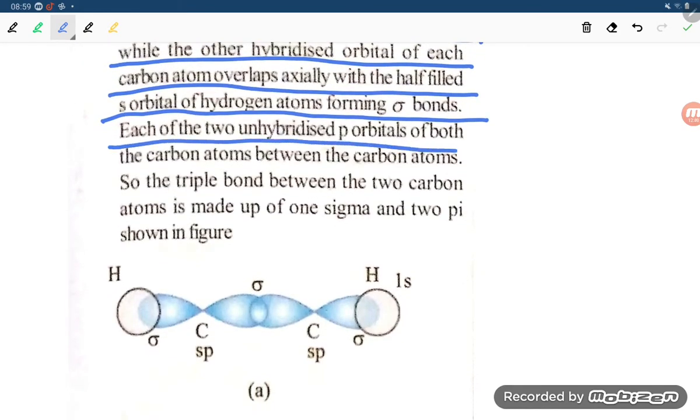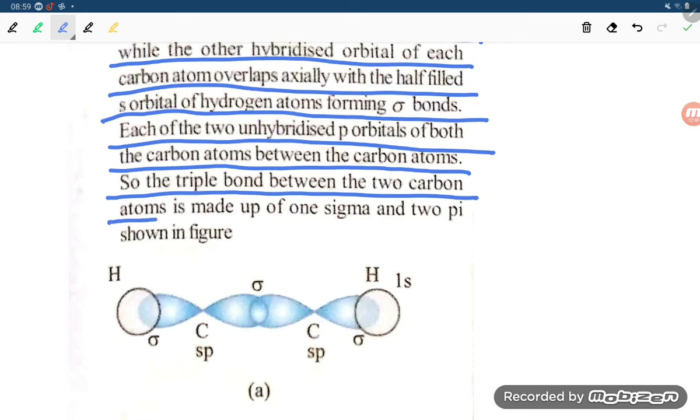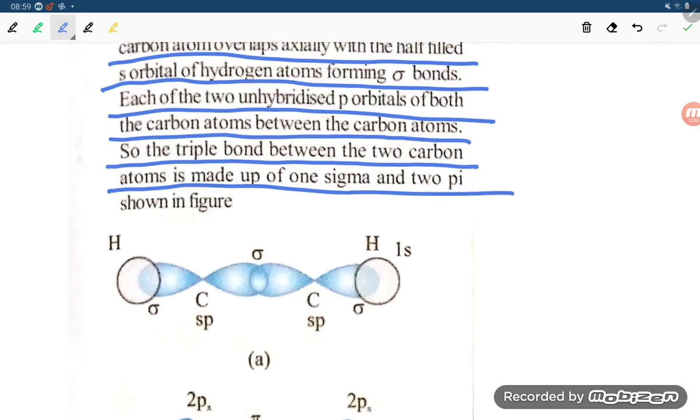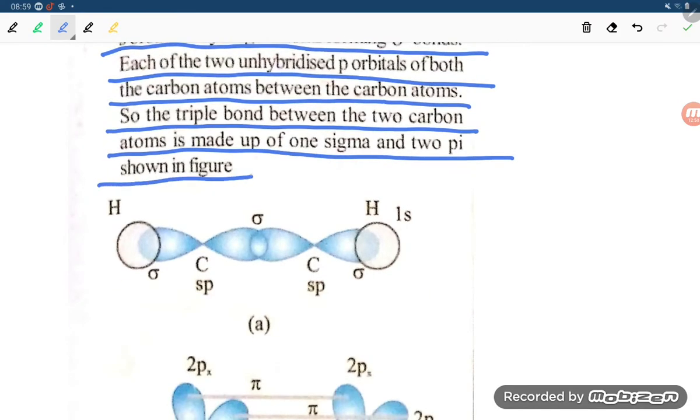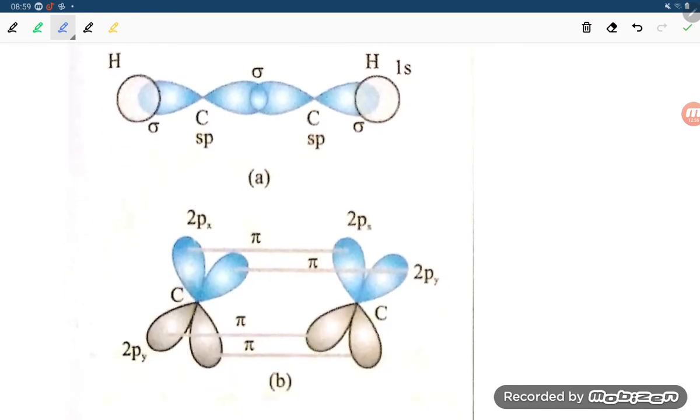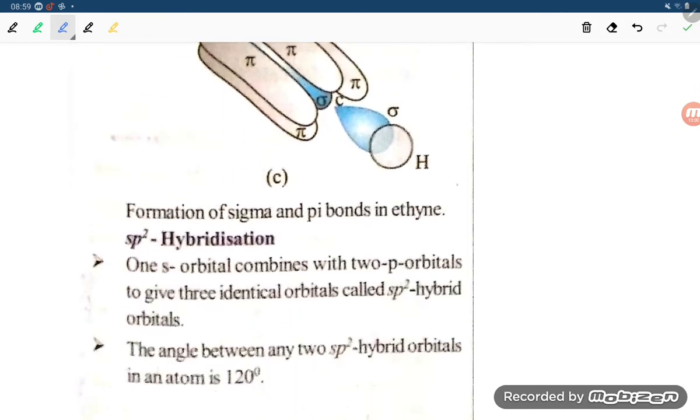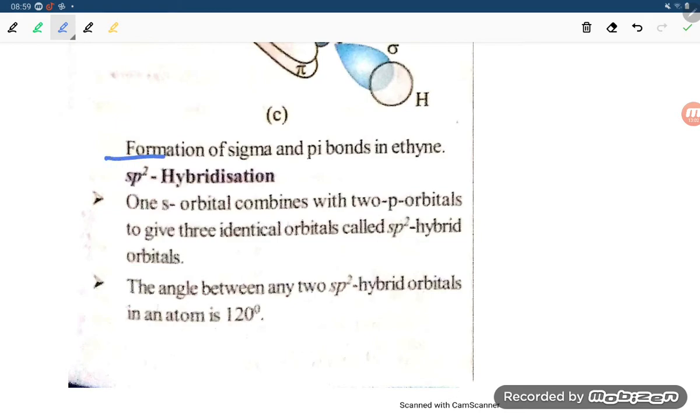The triple bond between the two carbon atoms is made of one sigma and two pi bonds. So this is the sigma bond and this is the pi bond, right, student? Formation of sigma and pi bond in ethyne.